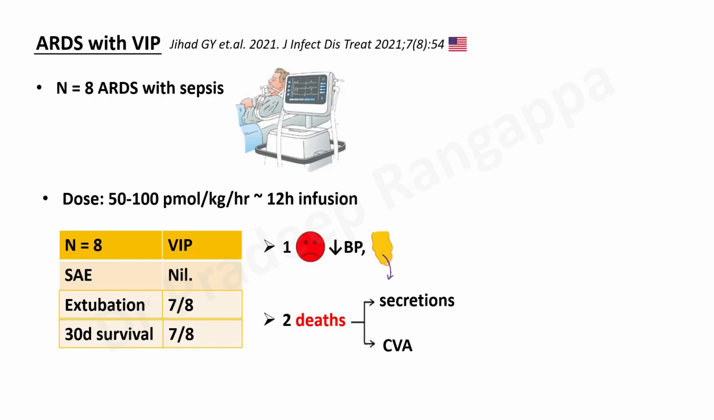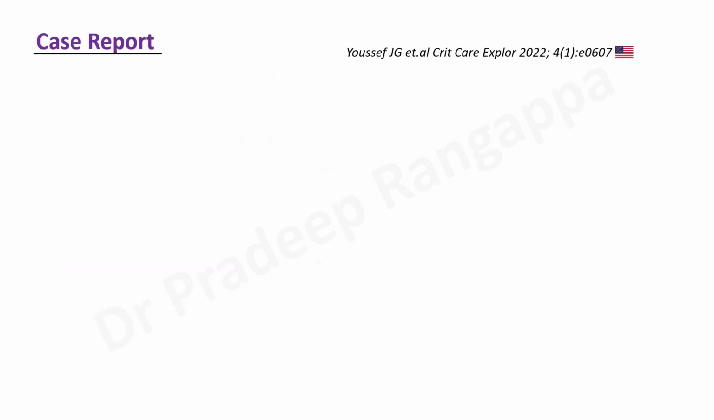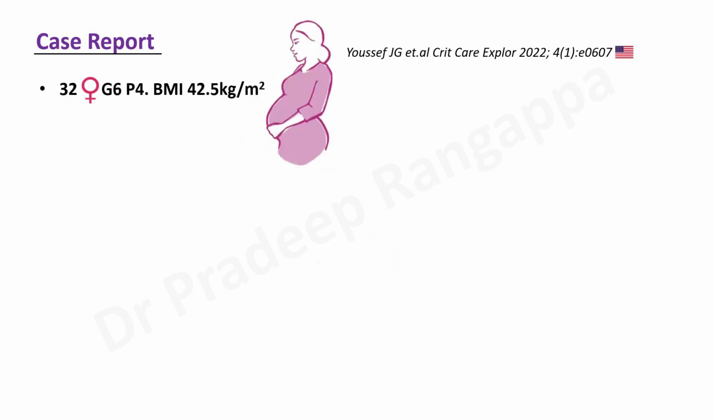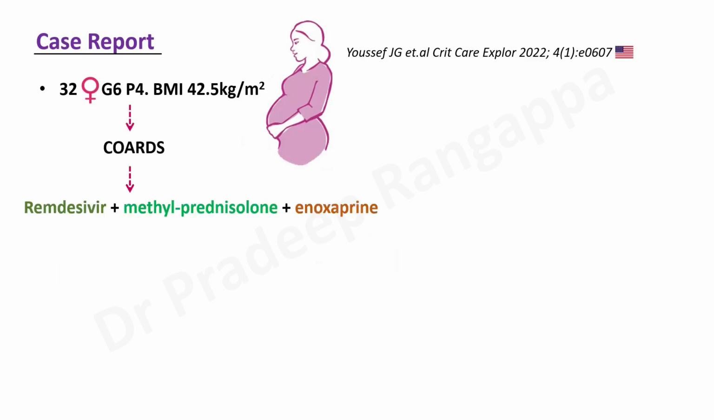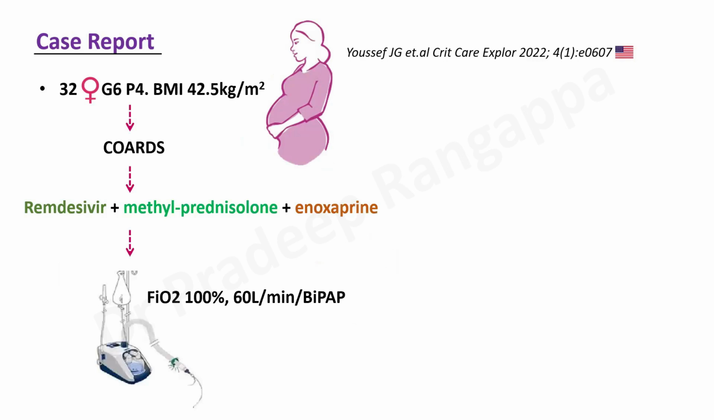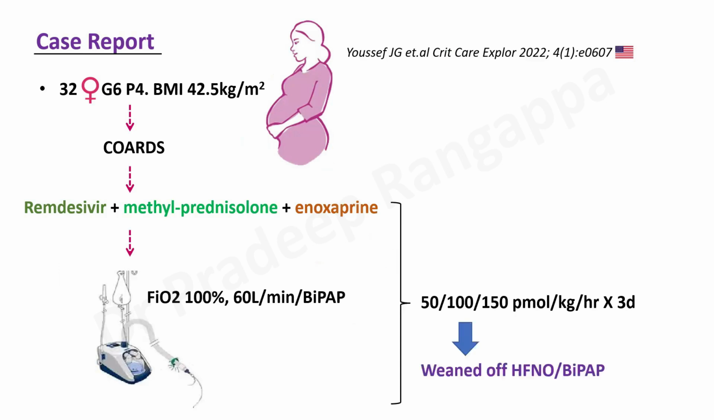So again, this is just a case series in non-COVID ARDS due to sepsis, where they showed a favorable outcome, again by the same author. Then again, the same author, you can see Youssef et al. Case report, 32-year-old female, G6 with obese BMI 42, developed COVID ARDS. They used remdesivir, methylprednisolone, and enoxaparin. And here the patient was on HFNO needing 100% on 60 liters with intermittent BiPAP. Again, they used the same dose, 50, 100, and 150 picomoles, and the patient was successfully weaned off HFNO.